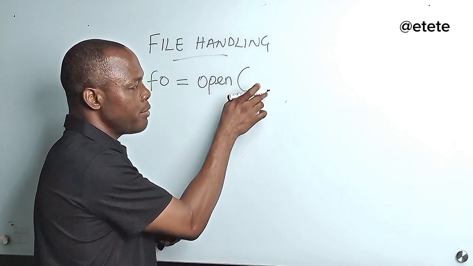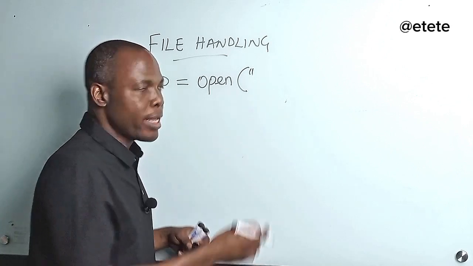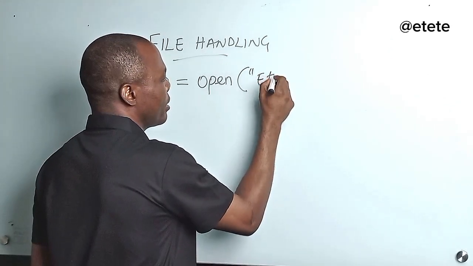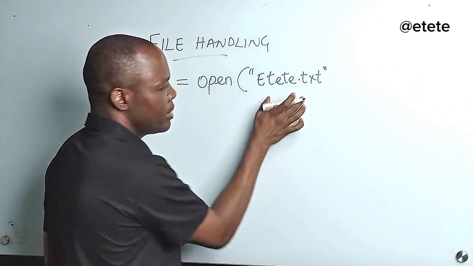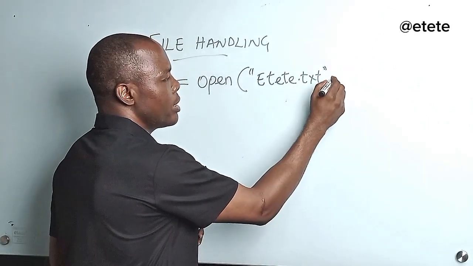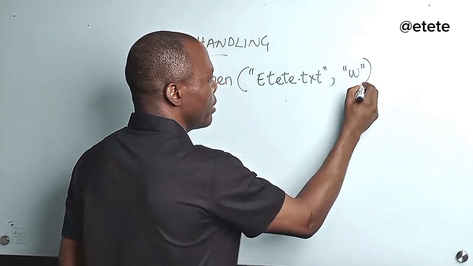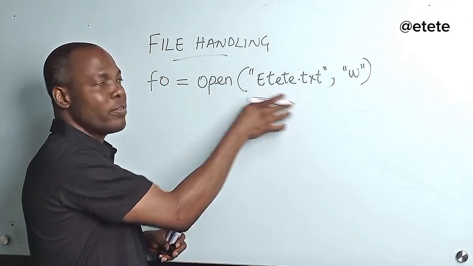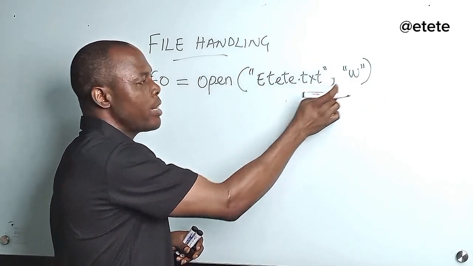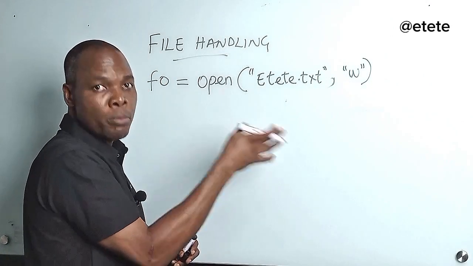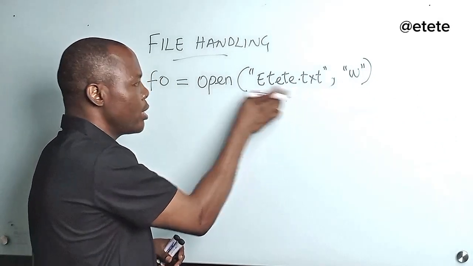So I'm going to write the file name. So let's say I type etete. So the file name is etete.txt. This is the file name. Now I'm going to put it in the what? Write mode. So the write mode will be "w", like this. Now there are other parameters that can also be given to this open function, like the buffer, but I'm not going to add that. Those are optionals. Even this one is optional. If I didn't put this, by default, it will be read mode. So I'm putting the write mode. I want to write into the file. So this is the file name that I've supplied. So this is my open function.